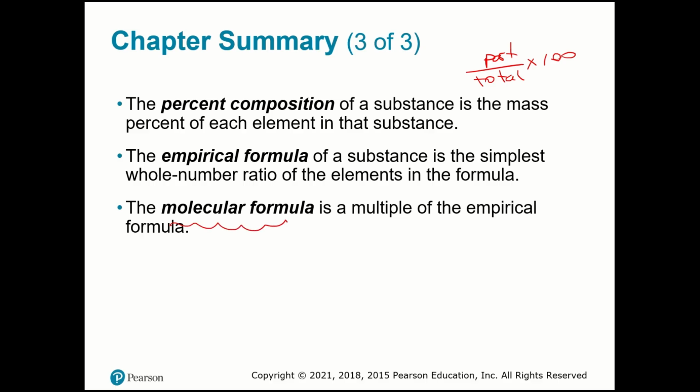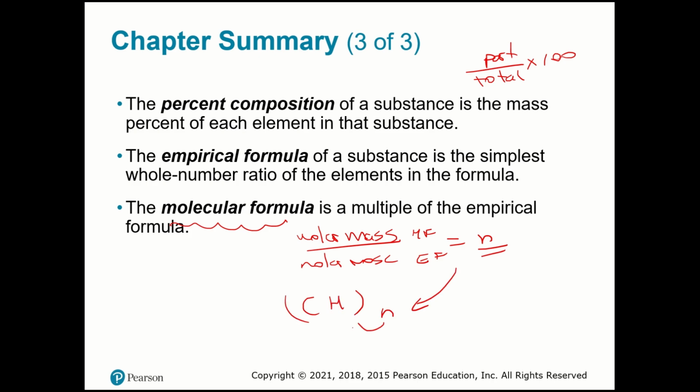And for the molecular formula, you just need the molar mass of the molecular formula divided by the molar mass of the empirical formula, and you're going to have the ratio. So if we have CH, and that's n, we'll multiply each one. If n is equal to 2, we're going to have C2H2, for example.